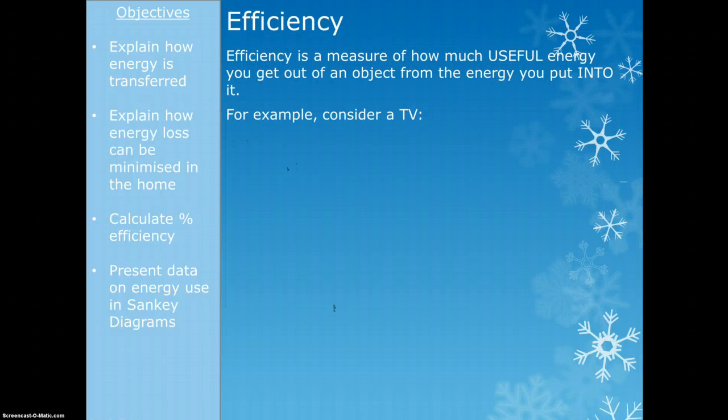Next thing we need to talk about is efficiency. Efficiency is a measure of how much useful energy you get out of the object. So how much of the energy that you put in went to do something that you wanted. So let's look at a TV.